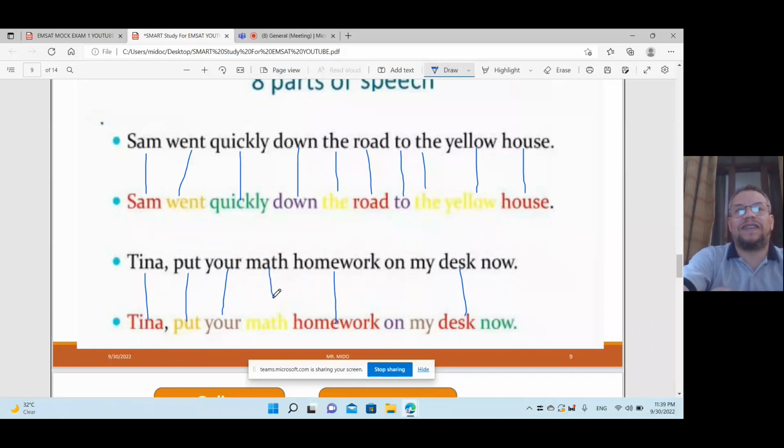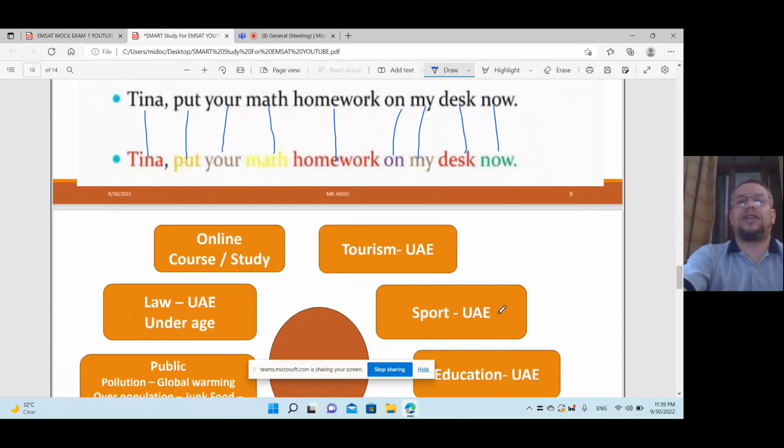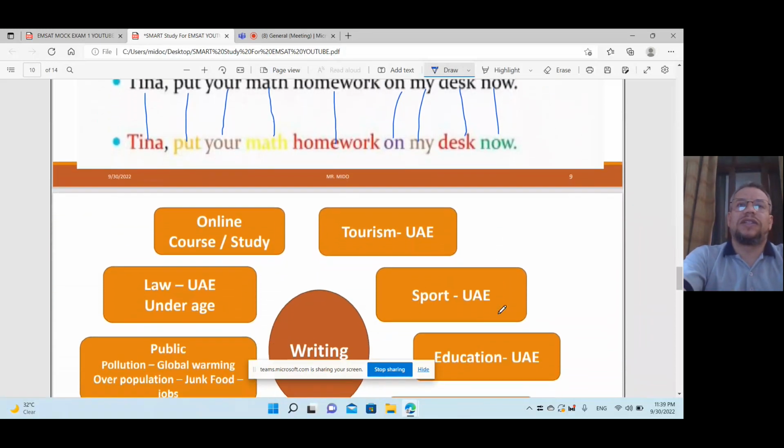Good. Math is a noun. On is a preposition. My is a possessive like your, so the same color. We have now. Now is an adverb. So these are the 8 types of grammar. All questions will be under them.